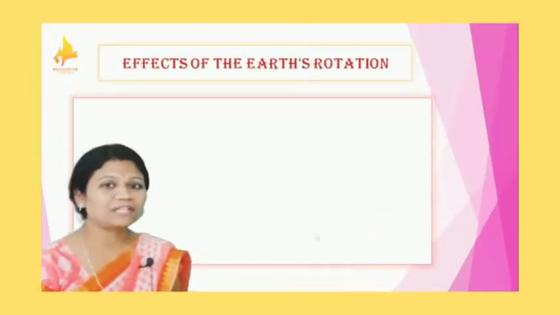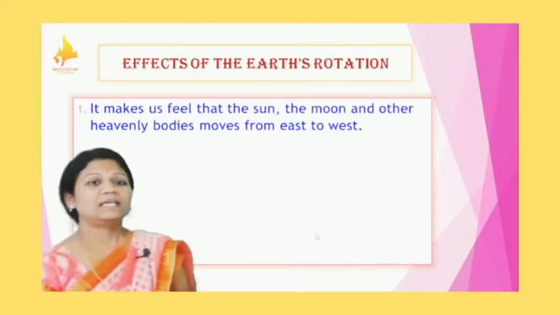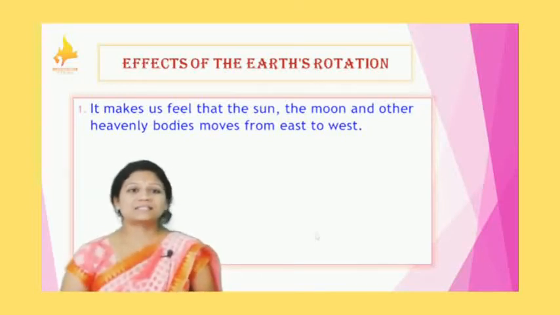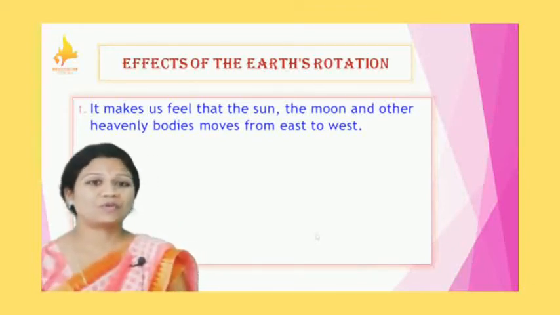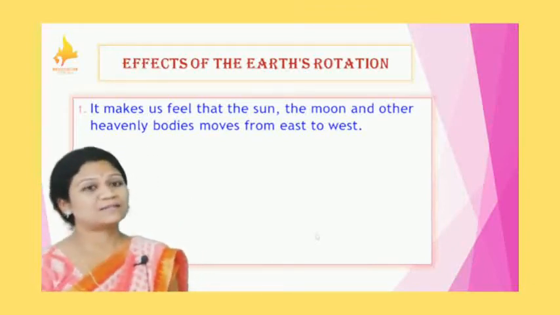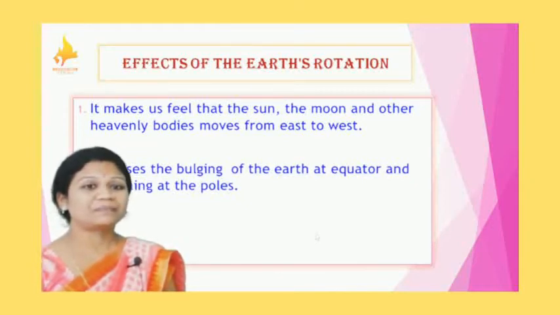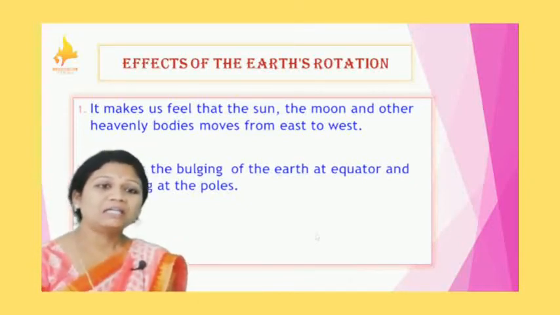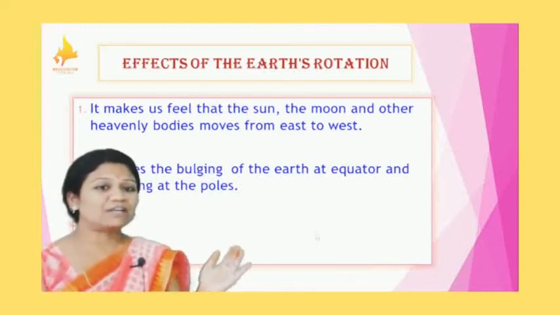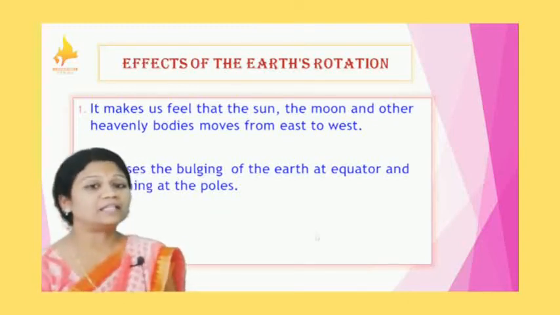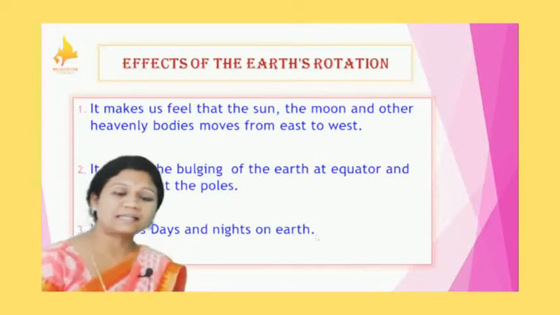The effects of the earth's rotation. We can experience the movements of the moon and other heavenly bodies from east to west because of the earth's rotation. Because of the rotation, when the earth moves, it bulges at the equator and flattens at the poles. It causes the days and the nights.